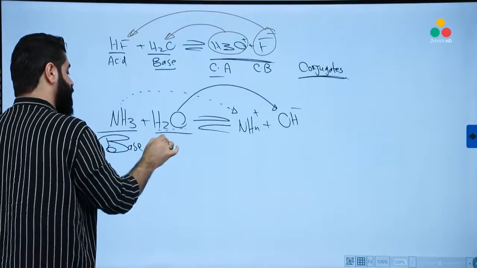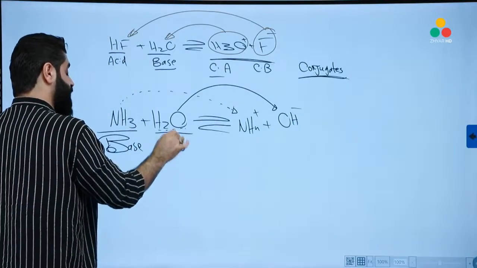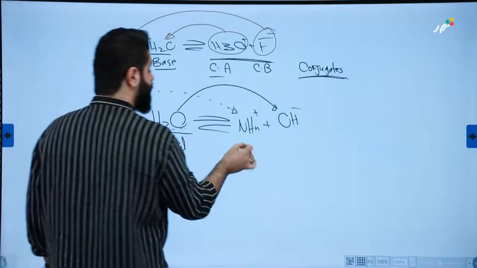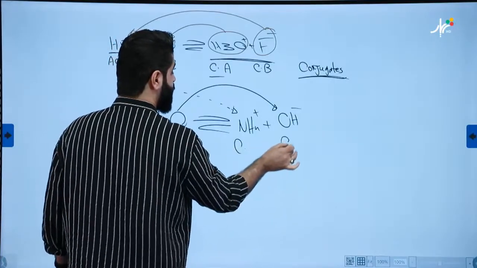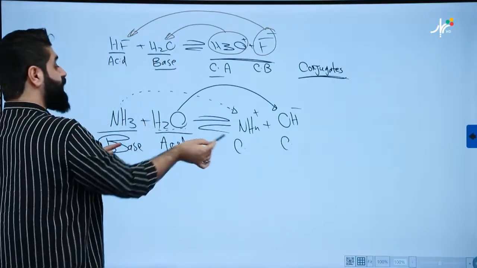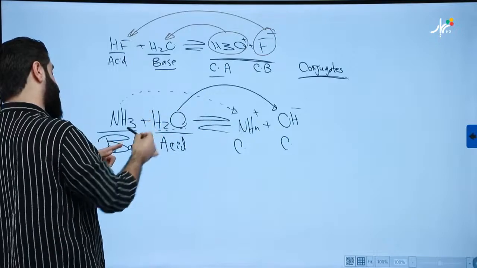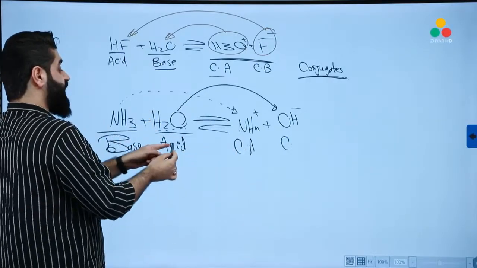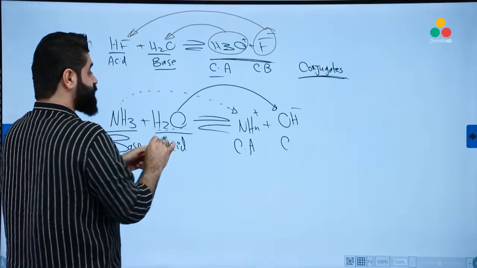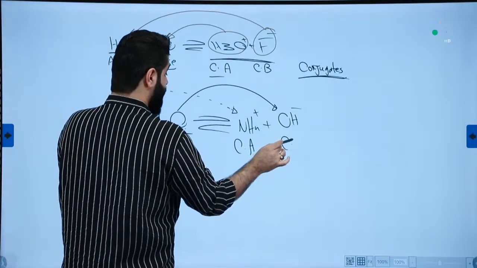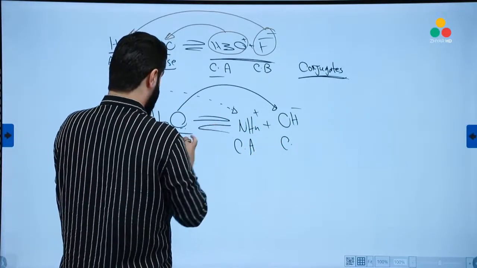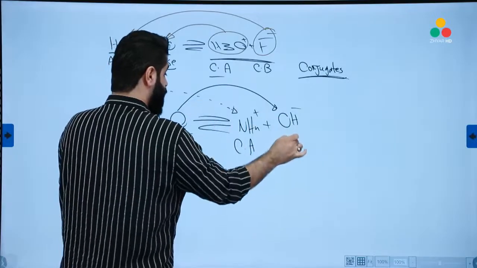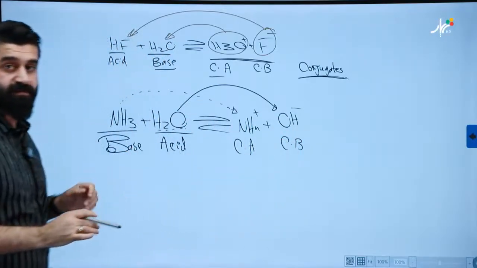This is the acid one. Okay, good, agree. How about this side? They are conjugates. Because we have obtained NH4+ from the base molecule, this will be a conjugate acid. The acid one, which is H2O, produces OH-. So acid will become a conjugate base, just like this.